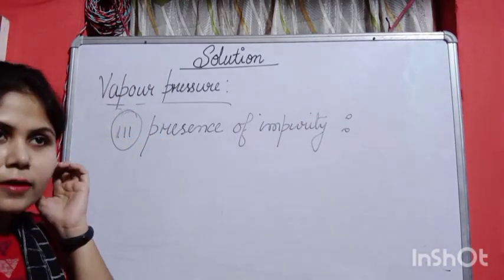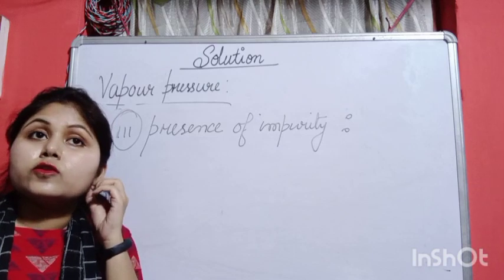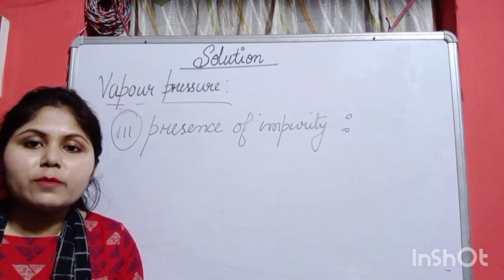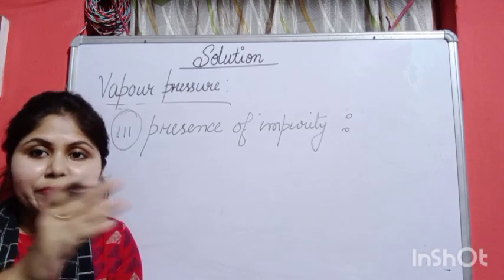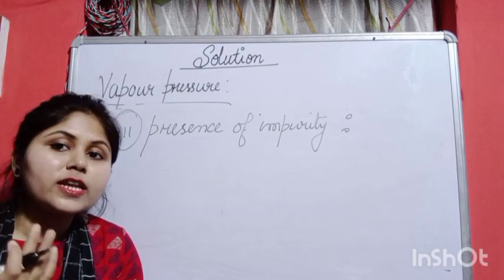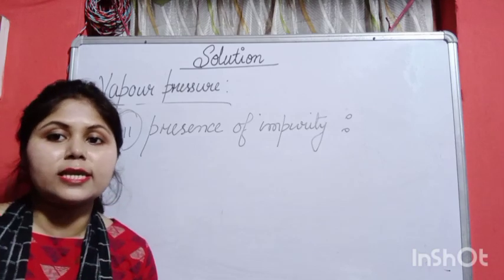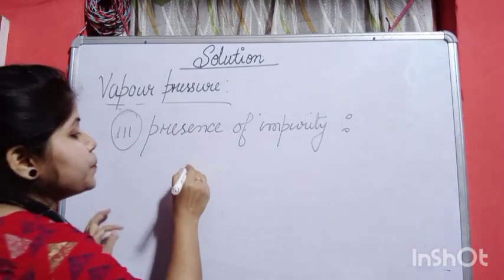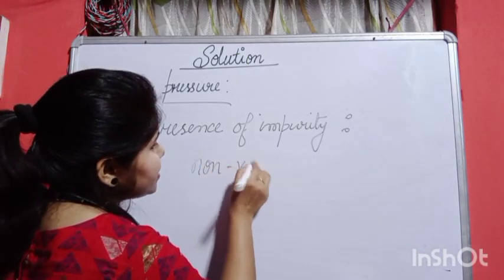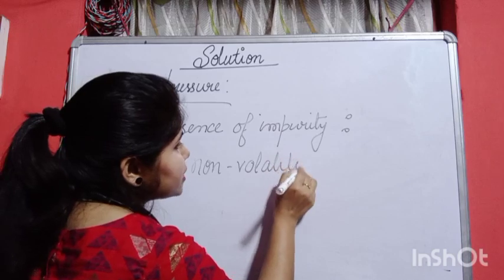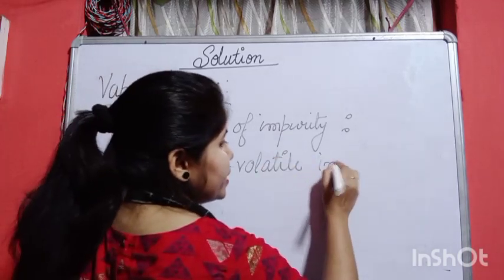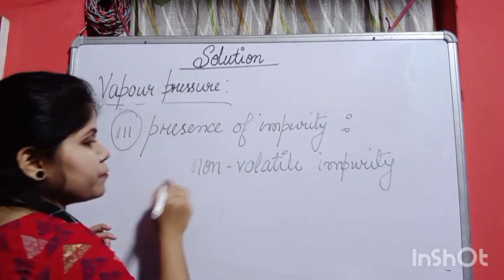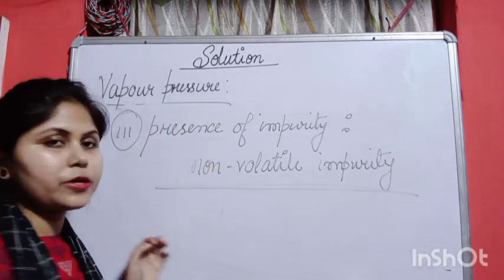So if a non volatile impurity enters the liquid. Okay, what does volatile mean? Volatile means those which have the tendency to go from liquid to the vapor phase instantly, but non volatile means it will not have the tendency to pass into the vapor phase. Okay, so if there is a presence of non volatile impurity in the liquid, then what will happen?